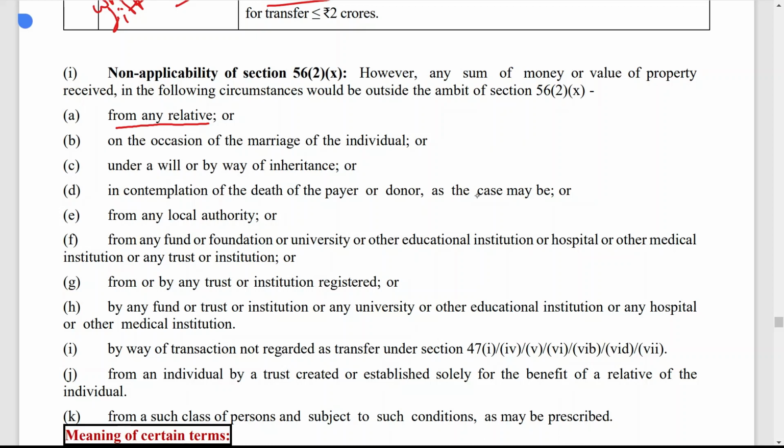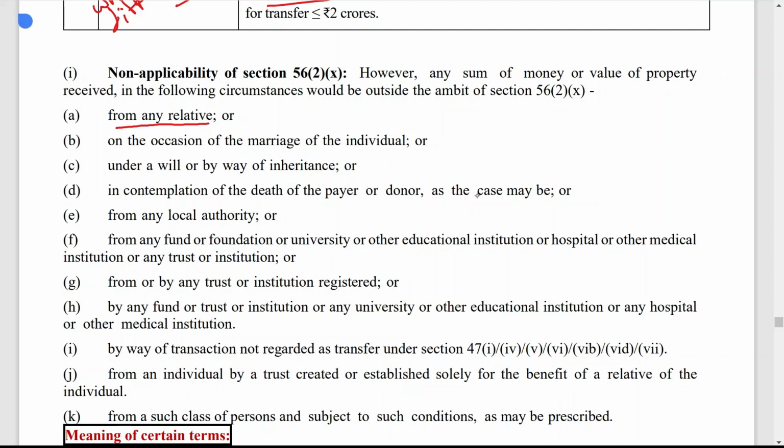From any local authority, that means any gift received from local authority, not taxable. Gift received from any fund or foundation or university or other educational institution or hospital or medical institution or any trust or institution, not taxable, because section 56 is not applicable. If gift is received from or by any trust or institution registered, then also not taxable. By any fund or trust or institution or any university or other educational institution or any hospital or other medical institution, then also not taxable.